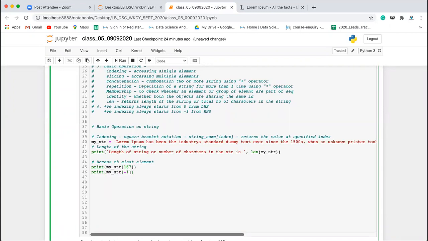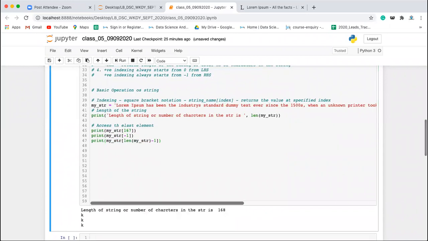This will also give me the last element. And I can also say print my_str of len of my_str minus 1. All three are going to give me the same thing. Clear, everyone? This is how you can access the last element.